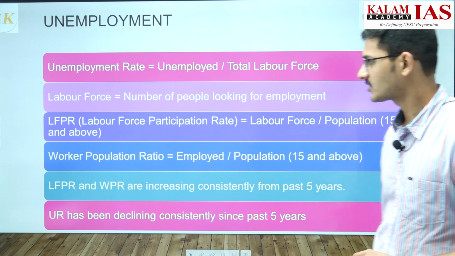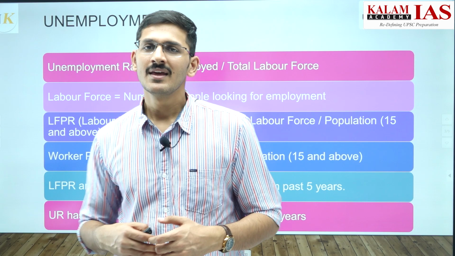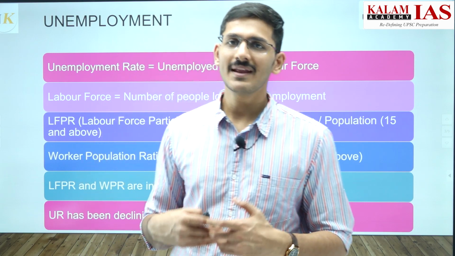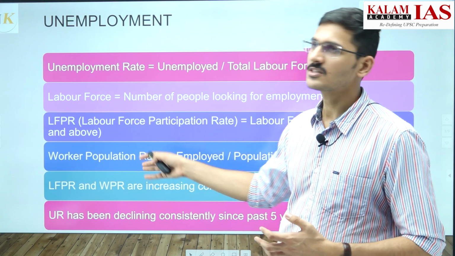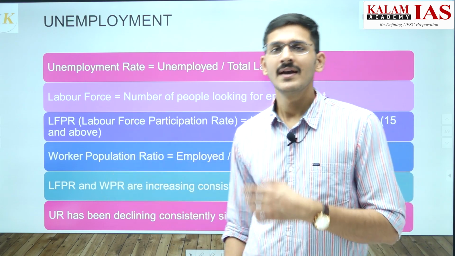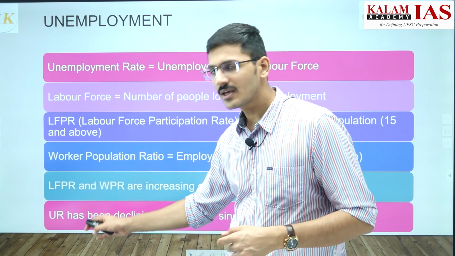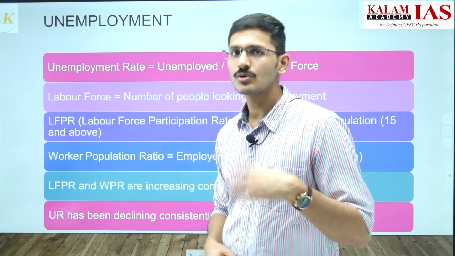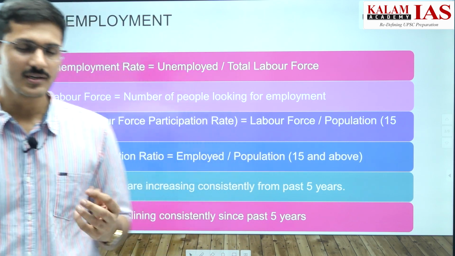Among working age people, if people want to work and are getting employed, that is a good thing. So an increase in labor force participation rate and worker population ratio is a good indicator of India's growing economy, and a reduction in unemployment rate is a good indicator of improving employment conditions in our country.